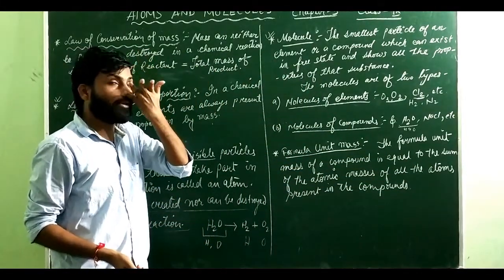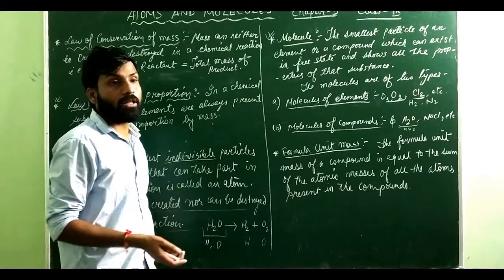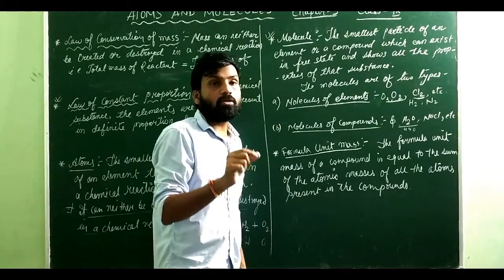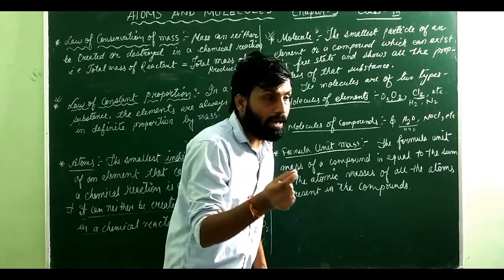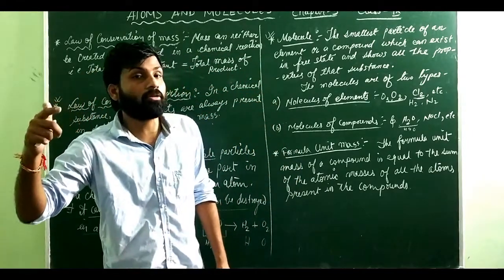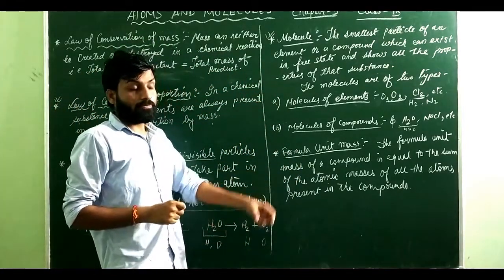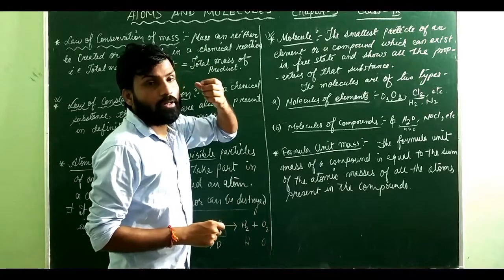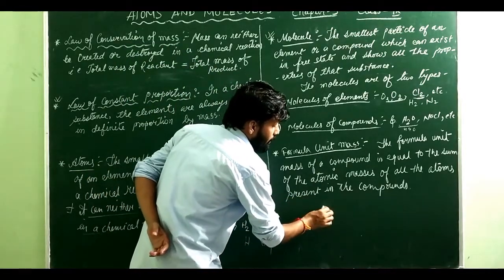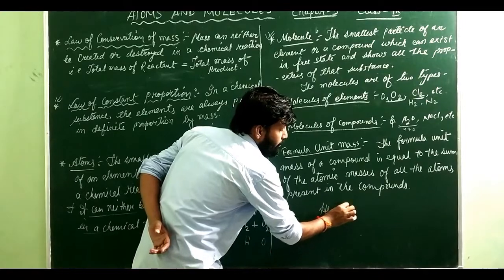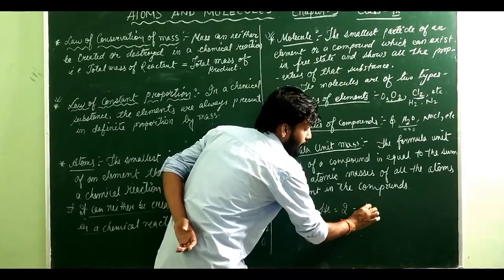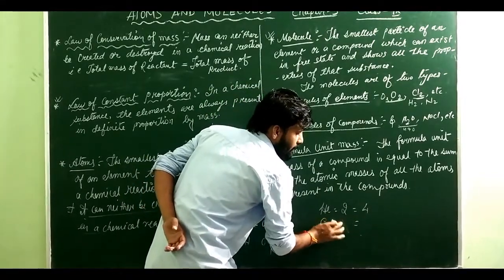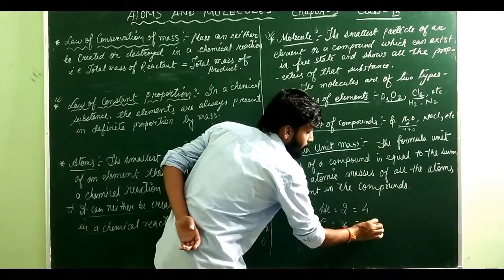We know that every atom has its own atomic number. But along with the atomic number, since they are atoms, although they are very small, they will have some amount of mass. And every atom has a different amount of mass. So that mass present in an atom is known as the atomic mass. Suppose I take an example, helium. Helium's atomic number is 2, but the atomic mass is 4. Carbon's atomic number is 6, but the atomic mass will become how much here?